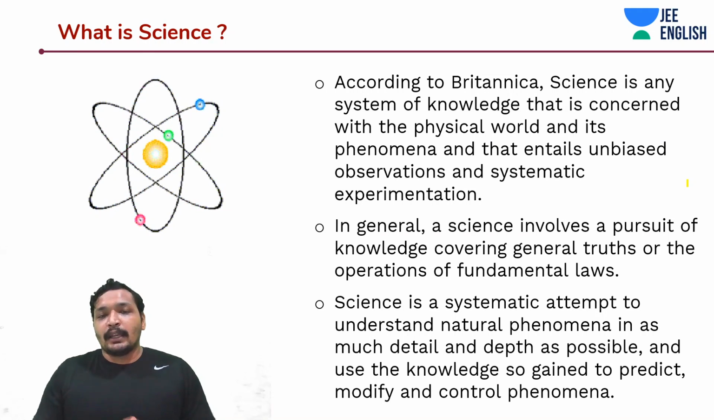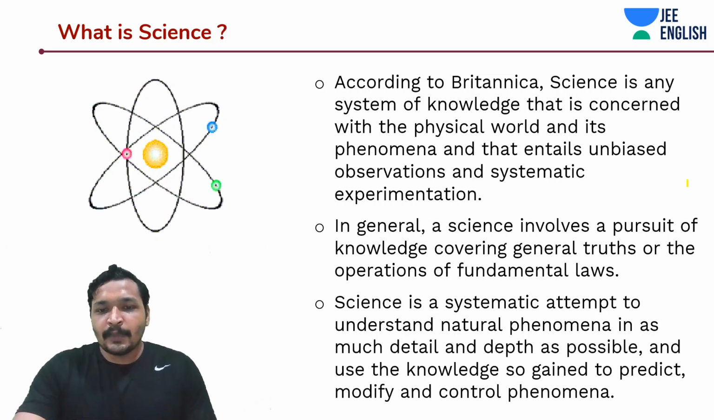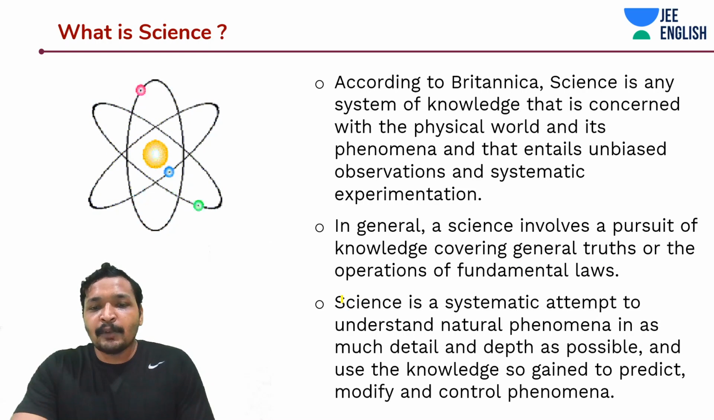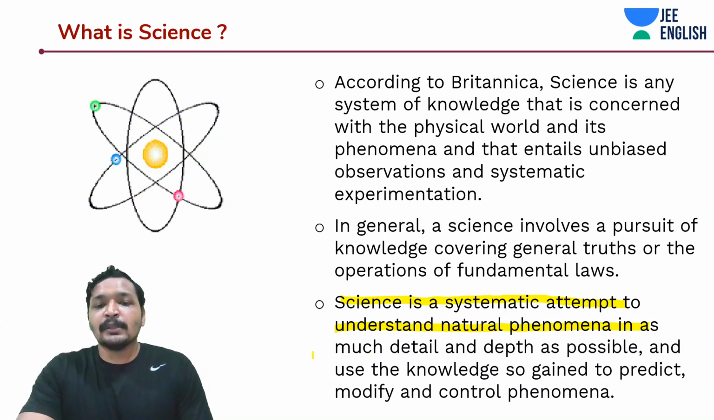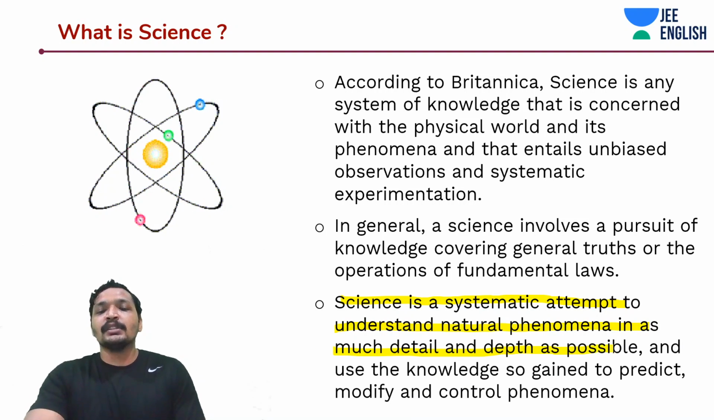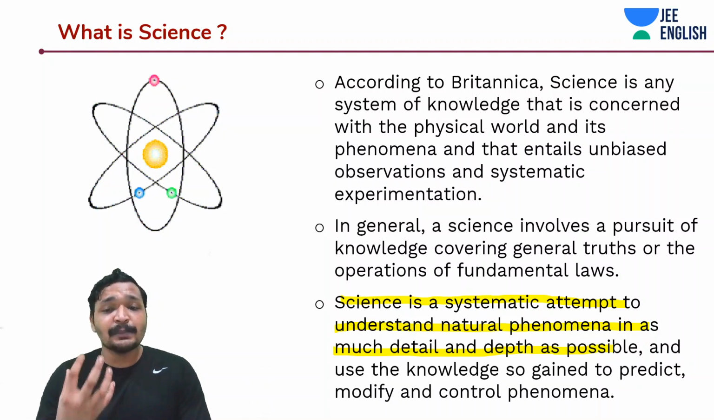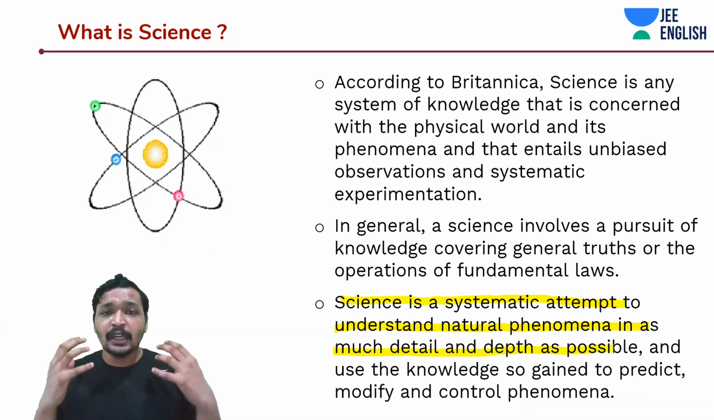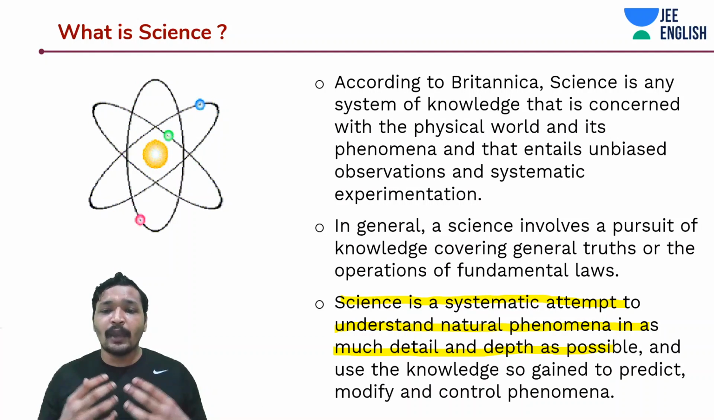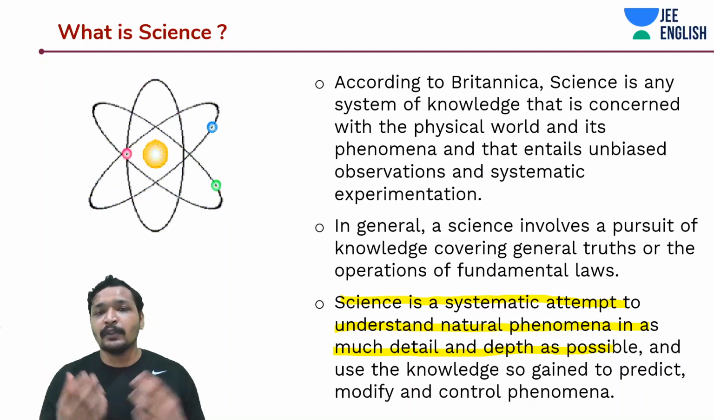And what does your NCERT definition say? Science is a systematic attempt to understand the natural phenomena in as much detail and depth as possible, which is true. In science, you're trying to understand nature, the natural phenomena, why it is happening, in as much detail and depth as possible. And you are trying to use this knowledge to exploit this phenomena, to modify this phenomena, to control this phenomena.